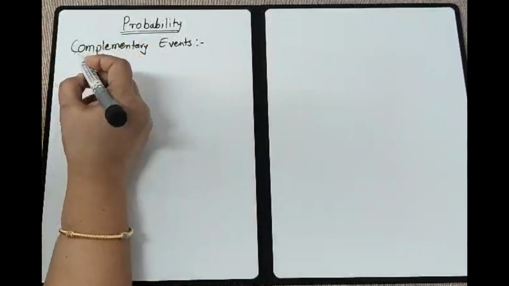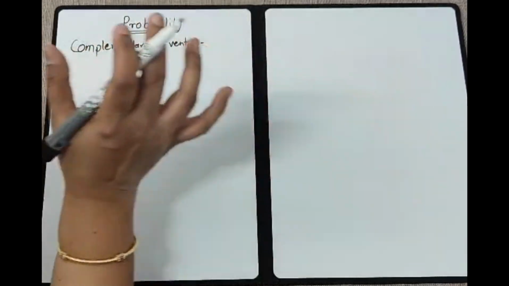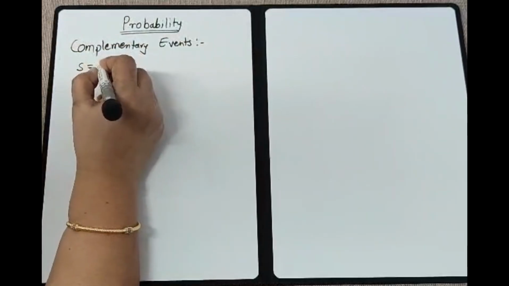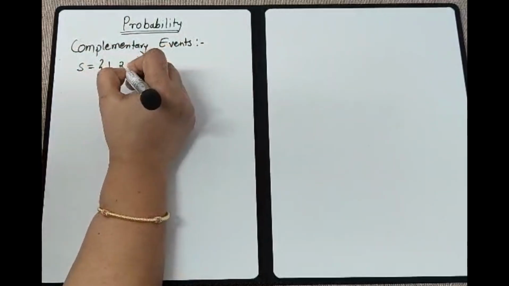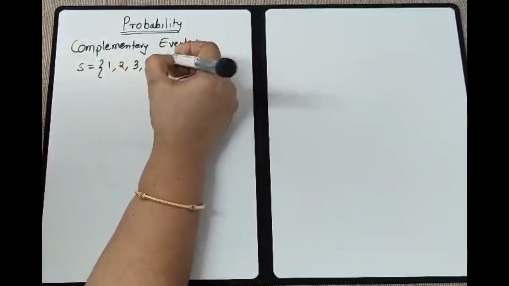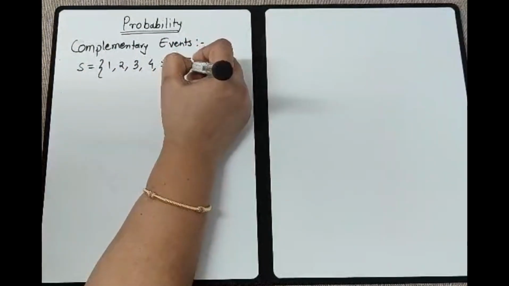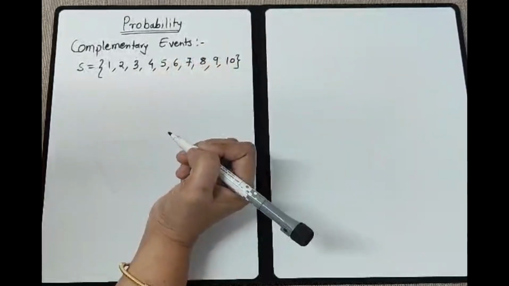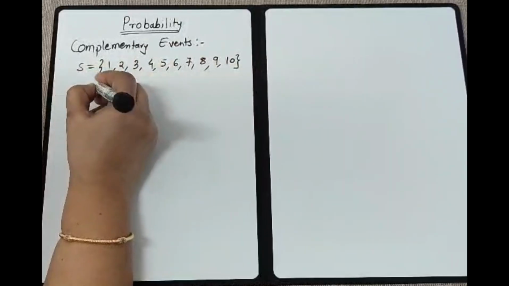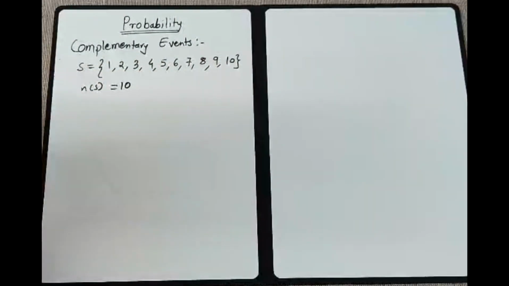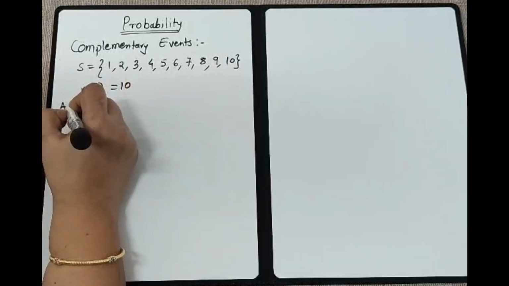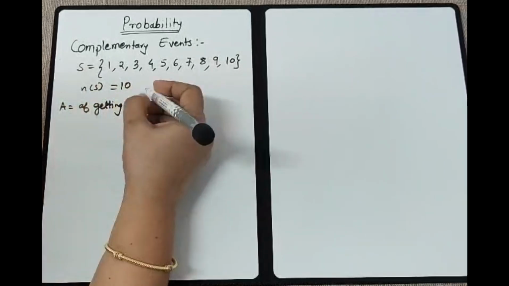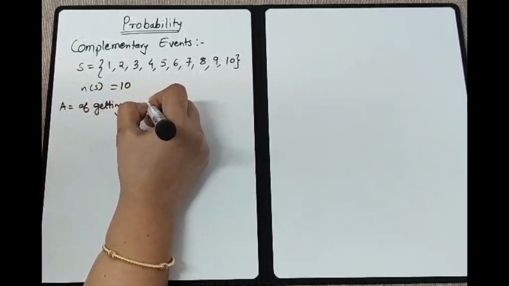You have got a bag. In that bag, you have got cards. Each card is numbered from 1 to 10. So the sample space will have 10 numbers: 1, 2, 3, 4, 5, 6, 7, 8, 9, and 10. So this sample space will have 10 elements. Let us take an event A of getting even numbers in your card.